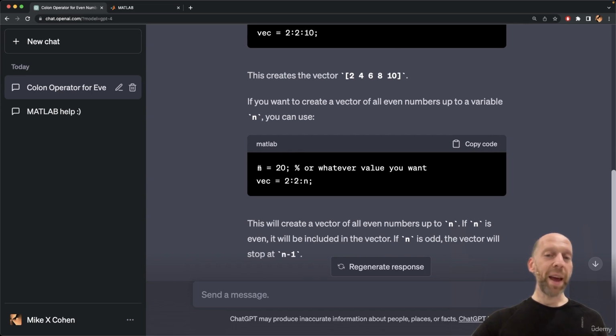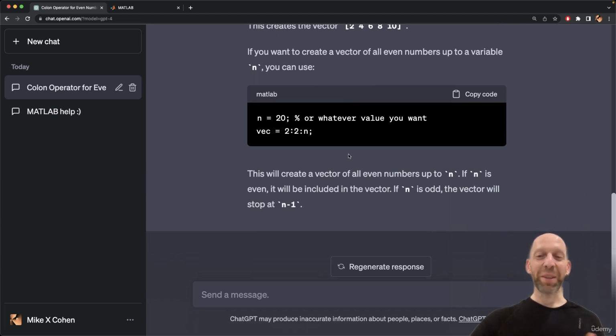So we can set n equals 20 or whatever value you want. And then it's even going further and telling us what would happen if we set n to be 19, for example. Then if we set n equals 19, this vector, vec, would go up to 18 because that is the closest value you can get without going above 19. So a very nice illustration of how to use ChatGPT to explain a concept in Matlab.